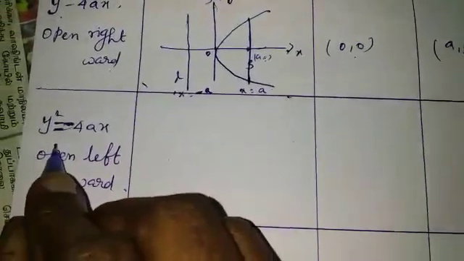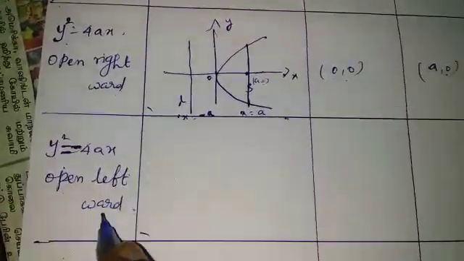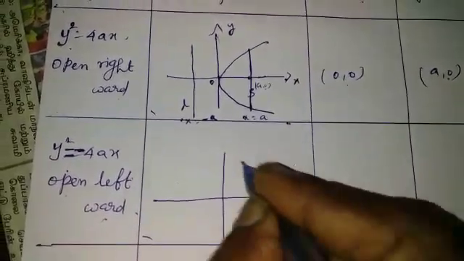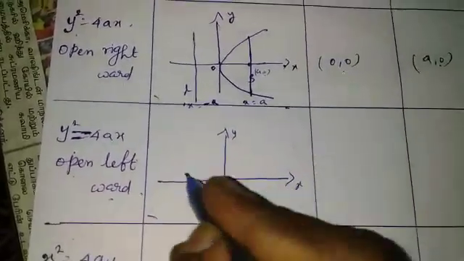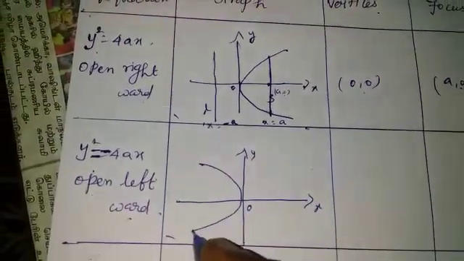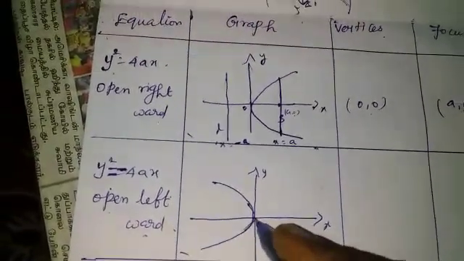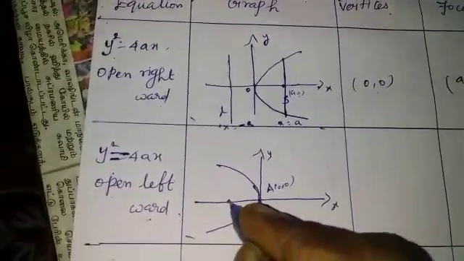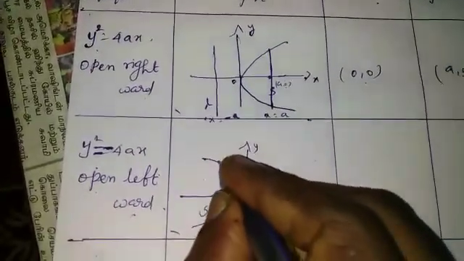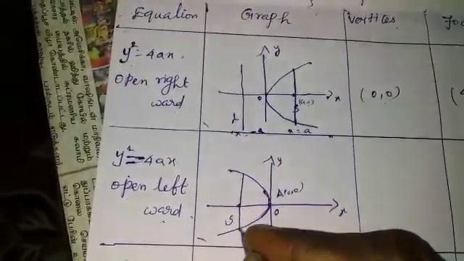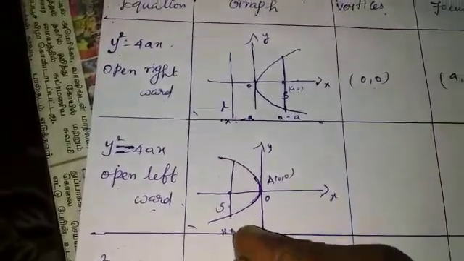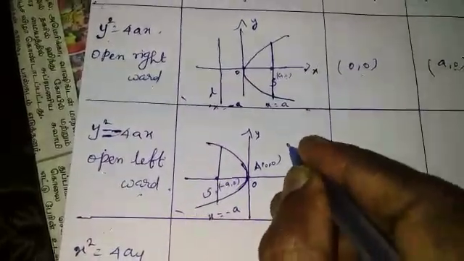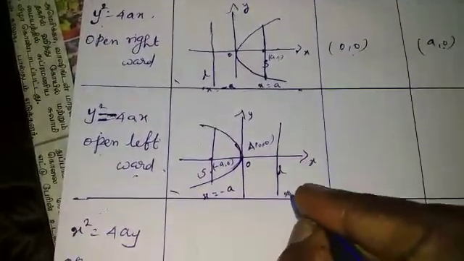Second type, y squared equal to minus 4ax, open leftward. Diagram: x axis, y axis, origin point, open leftward. This is the vertex A, 0, 0. Focus S. The line passing through the focus is called the latus rectum. Equation of latus rectum is x equal to minus a. Focus point minus a, 0. Directrix L, x equal to plus a.